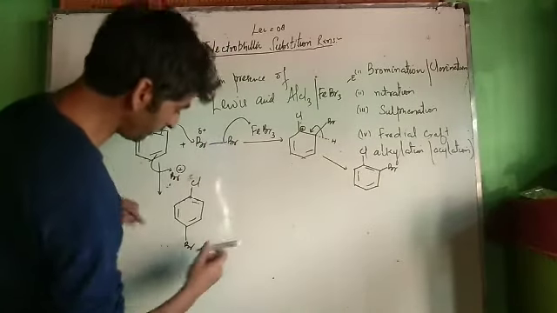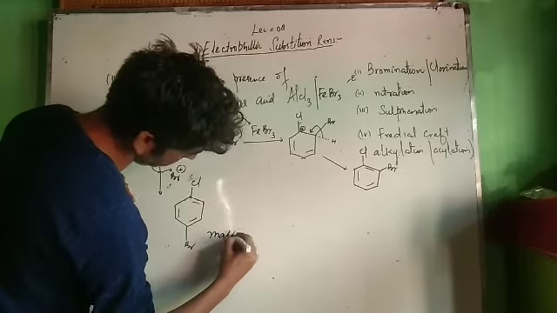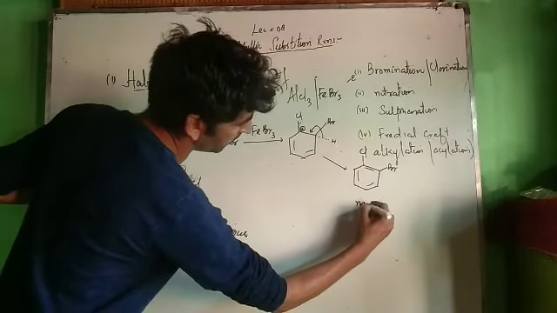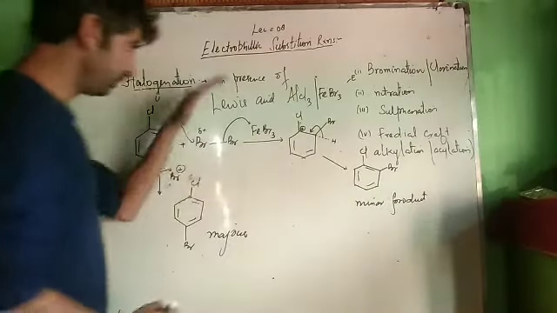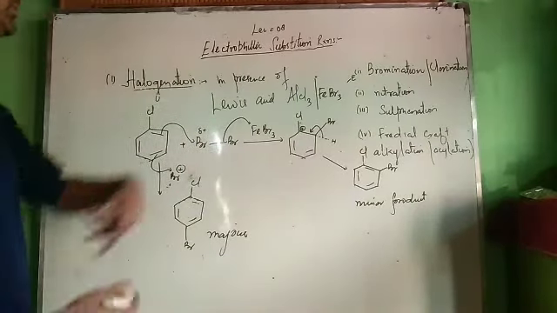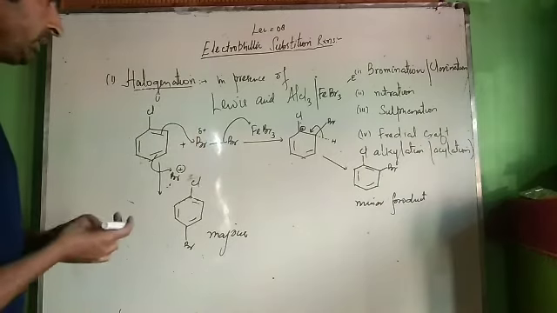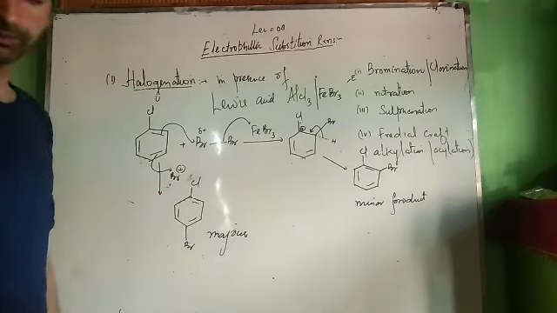Therefore, this will be major product, and this is minor product. Major product is usually, in these cases, electrophilic substitution reaction of haloarenes, major product is usually para product.